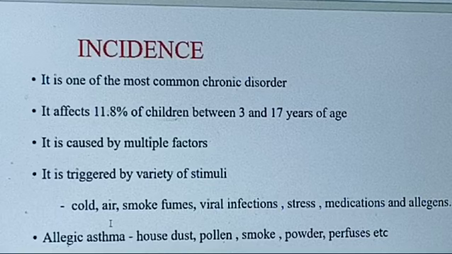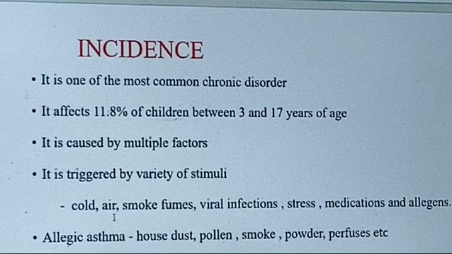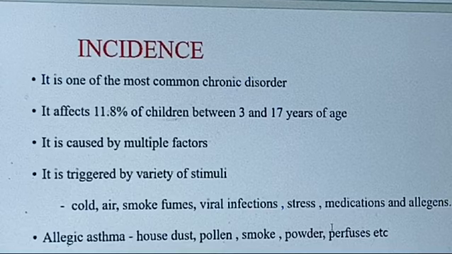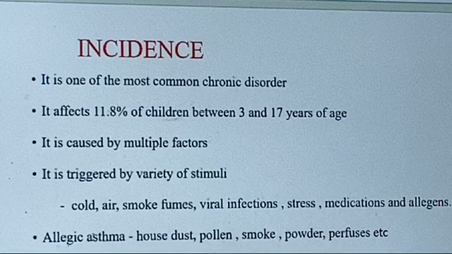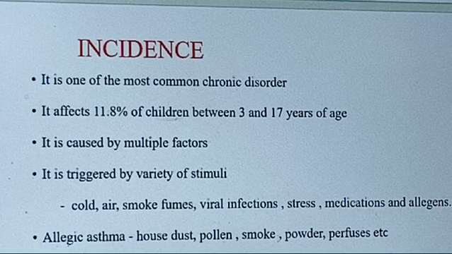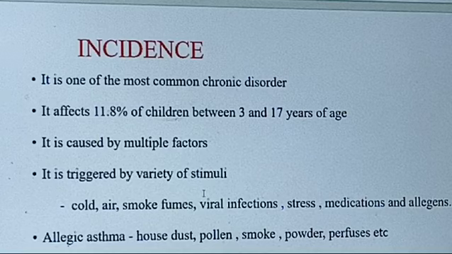Examples are cold situations, environment and air, any dust, smoke, fumes, viral exposure, stress, some medications, and allergens if the person is exposed to them. These irritants trigger our immune system, and allergic asthma also occurs, like house dust, pollen, and smoking. Smoke is also one of the reasons. Any type of powders and perfumes. These are all the main factors that lead to bronchial asthma, based on the situation.